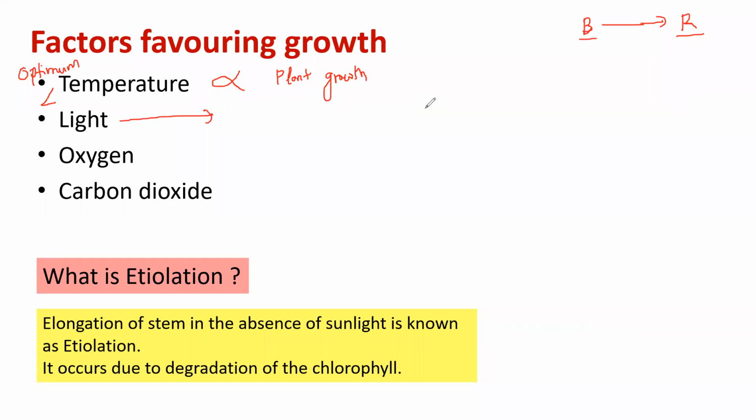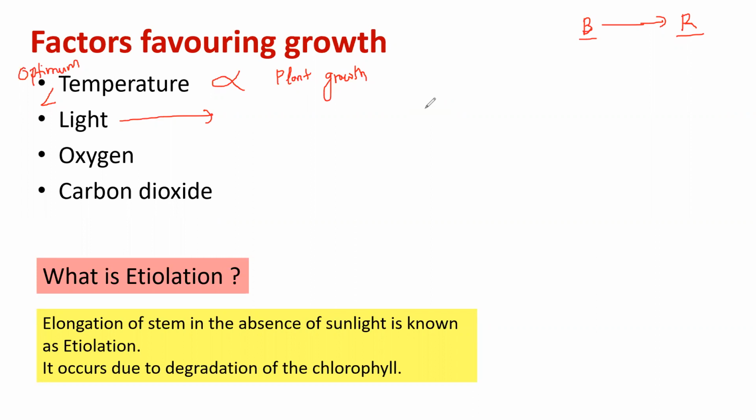Well, let me tell you that the correct answer is blue. Blue light favors plant growth. But what is the reason behind that? No, Ritika, your explanation is not correct, because we have already seen that if you compare blue and red, red light was more efficient in terms of photosynthesis. So it has nothing to do with photosynthesis, because if I had to say photosynthesis, then I would have opted for red, because in case of red, there is no loss of energy. But in case of blue, obviously there is a loss of energy.